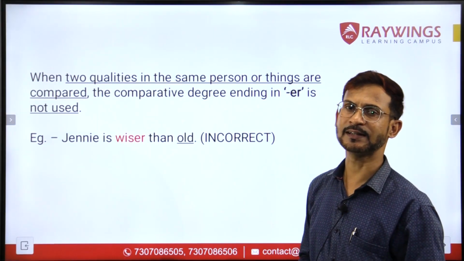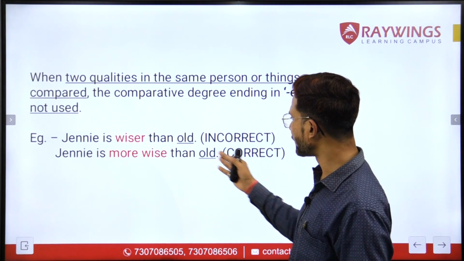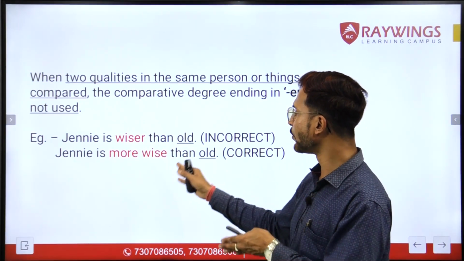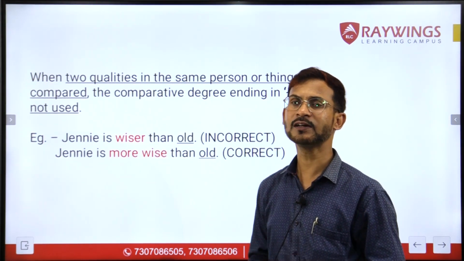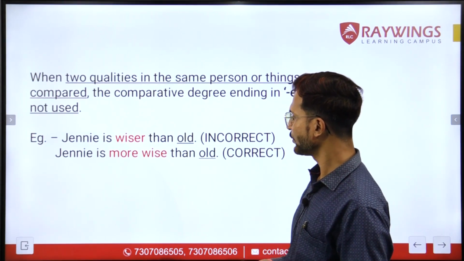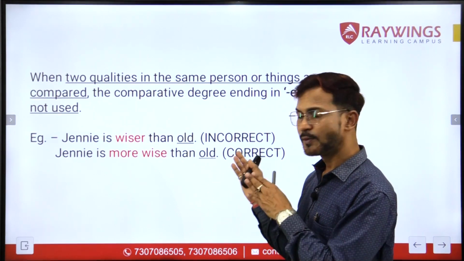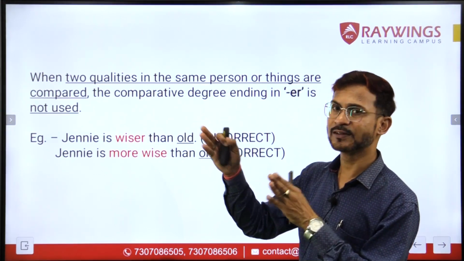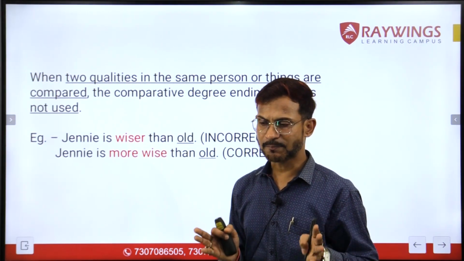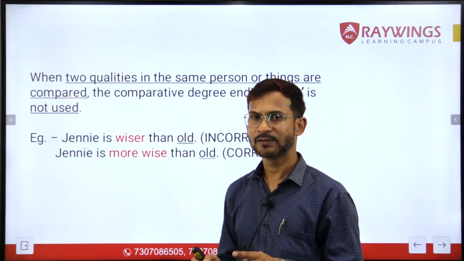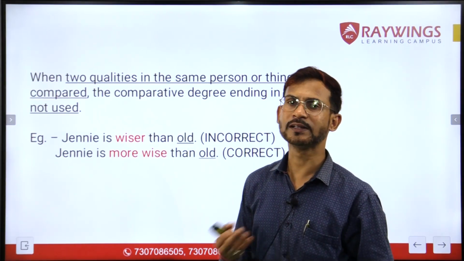So, how should we write this sentence in the correct form? The correct form of the sentence will be Jenny is more wise than old. We'll always use more in this case instead of using the er form. I hope it is clear to you till here. Now, please remember that whenever two qualities of different persons are being compared, then in that case we will always use the comparative degree ending in er or ior. We will not use more before the positive degree in that case to make the comparative degree.